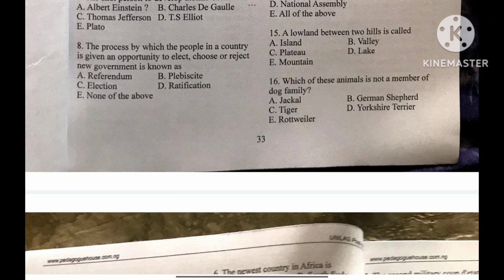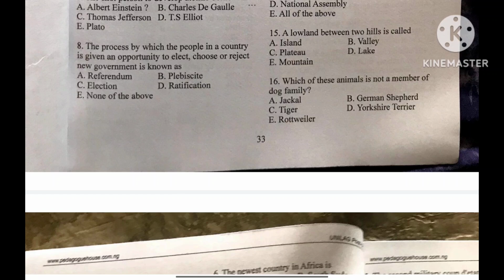The National Assembly is the legislative arm of Nigeria and it comprises two chambers, the Senate and the House of Representatives. The other options represent different legislative bodies at other levels. For example, state houses of assembly are at the state level.